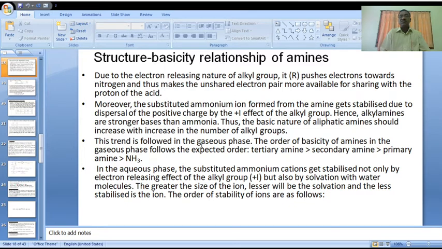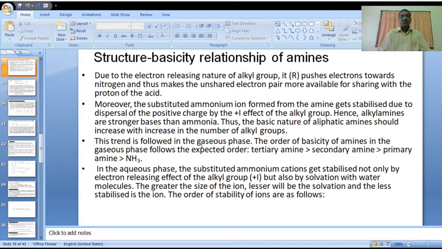Due to that, the electron density increases on nitrogen. Is it clear? Moreover, the substituted ammonium ion formed from amine gets stabilized due to dispersal of the positive charge by the plus I inductive effect.